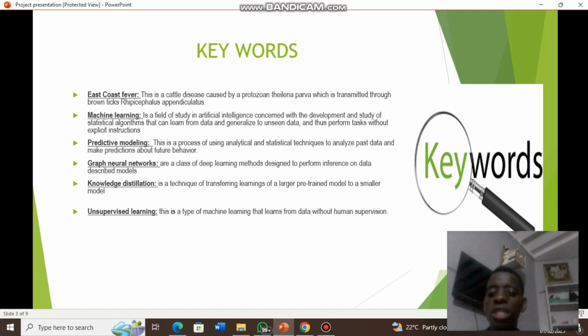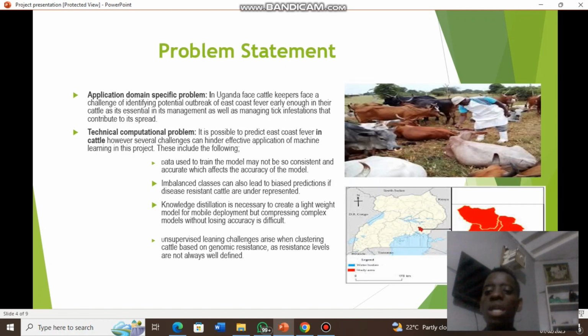And then graph neural networks, which are a class of deep learning methods designed to perform inference on data described by graphs. Knowledge distillation is a technique of transferring learnings from a larger model, or teacher model, to a smaller model, or student model. And then unsupervised learning, which is the type of machine learning that learns from data without human supervision, or without labels on the data set.